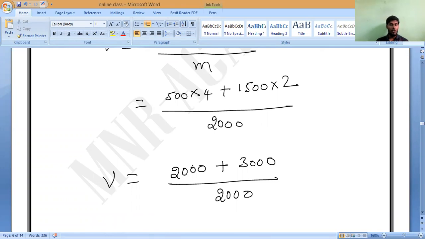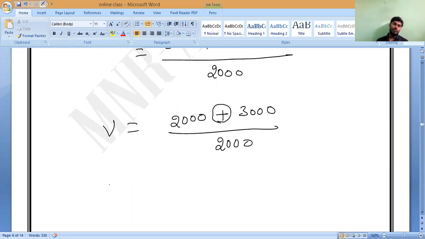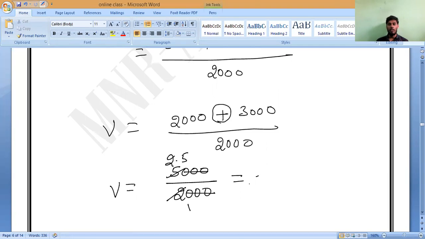It is wrong. Don't cancel, because it is addition. Multiplication only you can cancel. So 2000 plus 3000 is 5000, divided by 2000. Three zeros get cancelled, so 5 by 2, which is 2.5 meters per second. That is the common velocity.